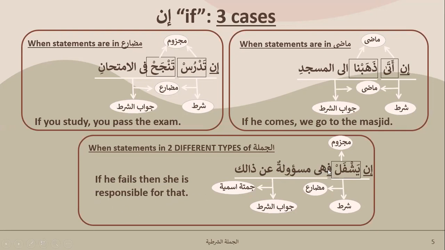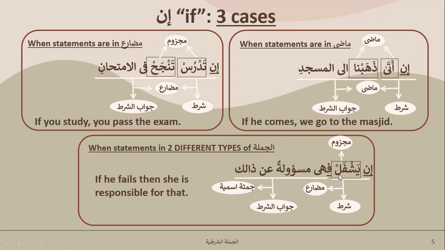Fa, if you see fa in the middle, why is it coming? It did not come between these two, fail Madi, and it did not come between fail Mudare. It has come between fail Mudare, Jumla failure, and Jumla Ismiya, because there are two different kinds of sentences which are put together in a Shartiya sentence. So that's why you put a fa. It's called fa rabita, if I'm not mistaken.